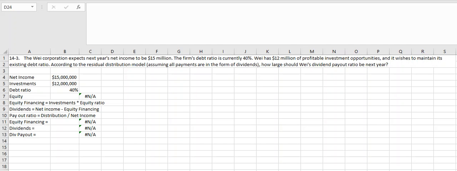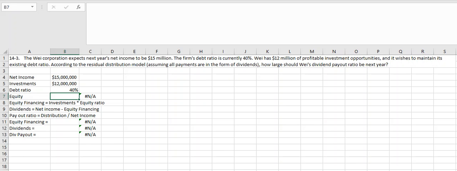Question 14.3. The Way Corporation expects next year's net income to be $15 million. The firm's debt ratio is currently 40%. Way has $12 million of profitable investment opportunities and wishes to maintain its existing debt ratio, which also means it wishes to maintain its existing equity ratio. According to the residual distribution model, how large should Way's dividend payout ratio be next year?